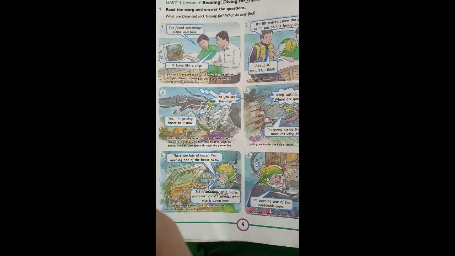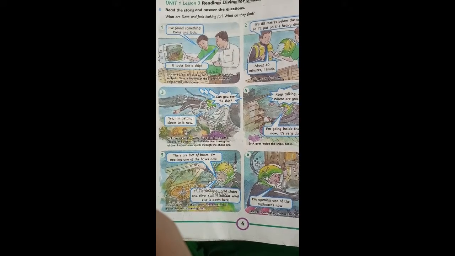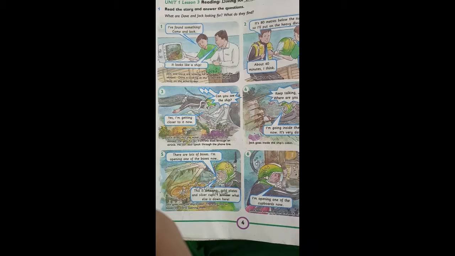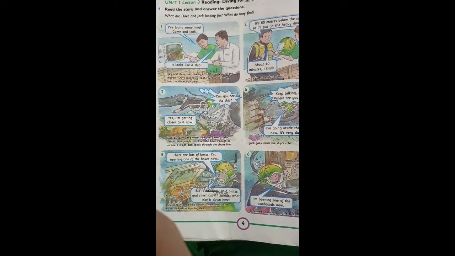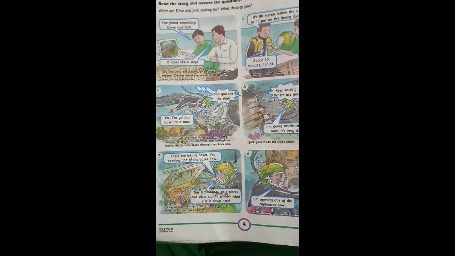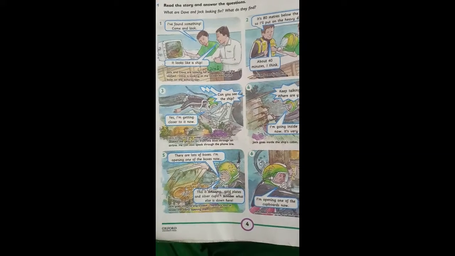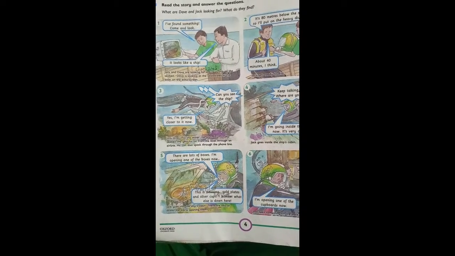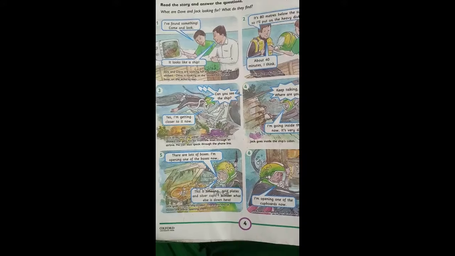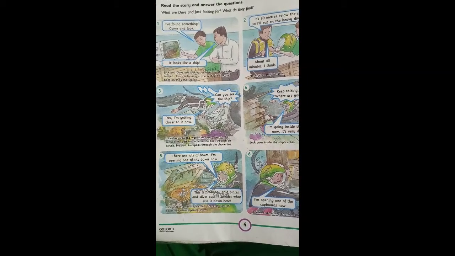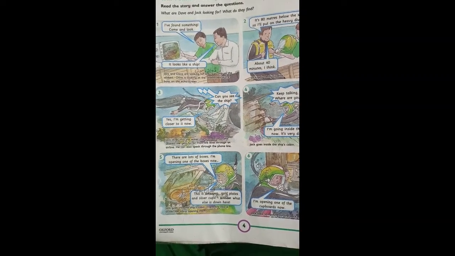He gets his air from the boat through the air line. He can also speak through the phone line. So there is a conversation between two friends. The conversation will be through the phone line, and he is breathing through the air line. Okay, picture number 4.